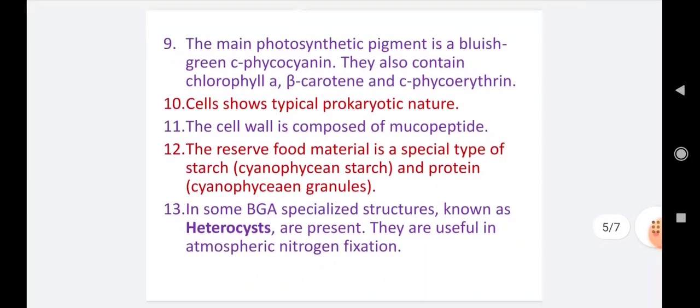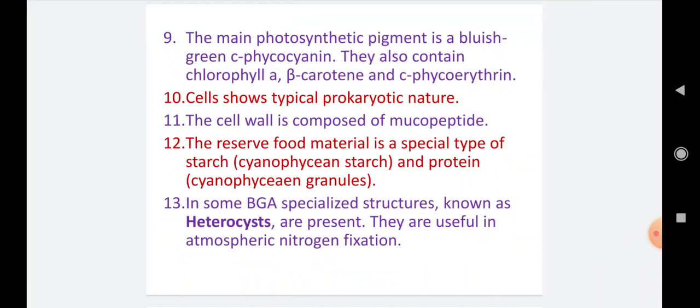Then next, the main photosynthetic pigment is a bluish green C-phycocyanin. This is the main photosynthetic pigment. These algae also contain chlorophyll a, beta carotene and C-phycoerythrin. So these are the major photosynthetic pigments of the Cyanophyta members.